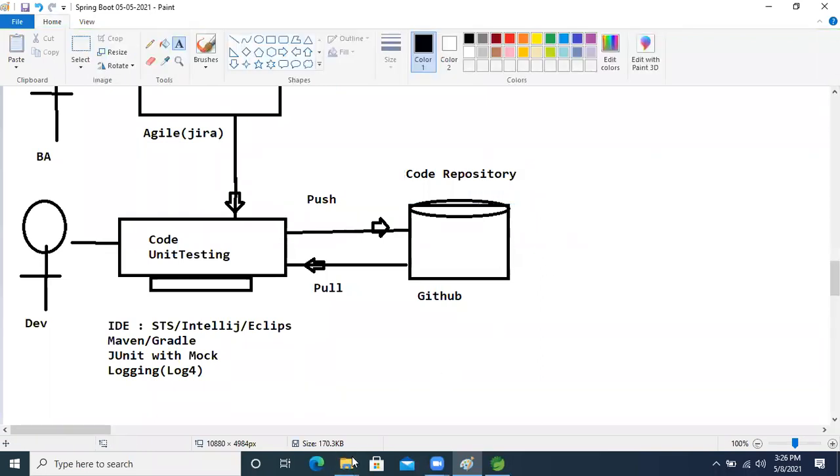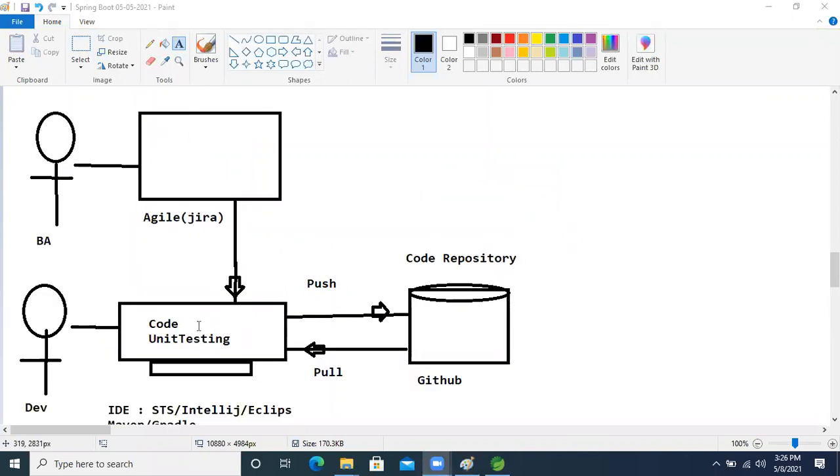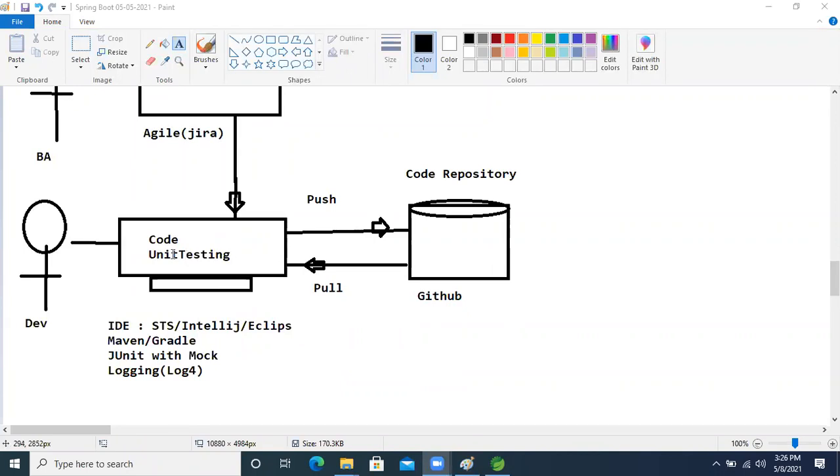Till now, that is the developer's responsibility: reading the document, implementing the code using the STS tool, using Maven, a build tool, and performing unit testing using Mockito and JUnit. After that, logging activity. These operations are performed by the programmer.